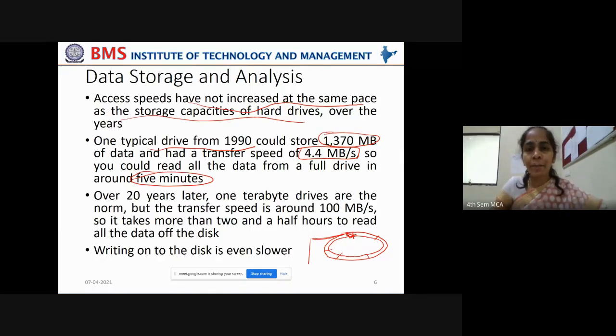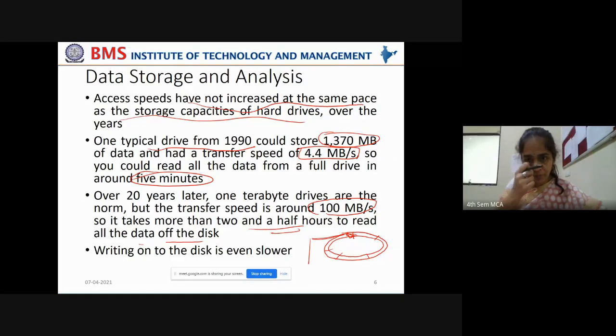So to read the data completely from that kind of drive, it used to take around 5 minutes. Over 20 years later, 1 terabyte drives are the norm. Now it is the normal storage capacity. But the transfer speed is around 100 megabytes per second. So it takes more than 2.5 hours to read all the data of the disk.